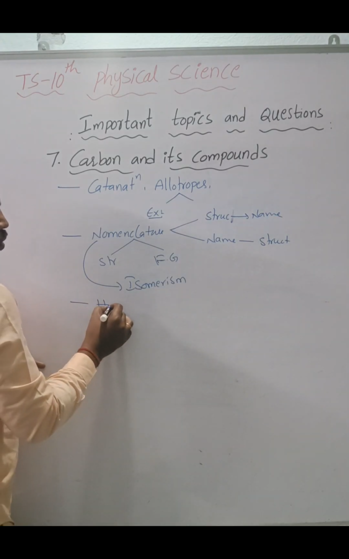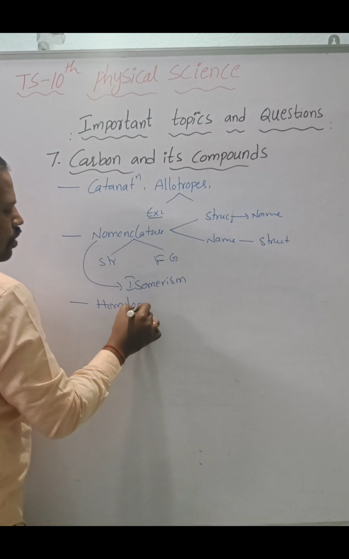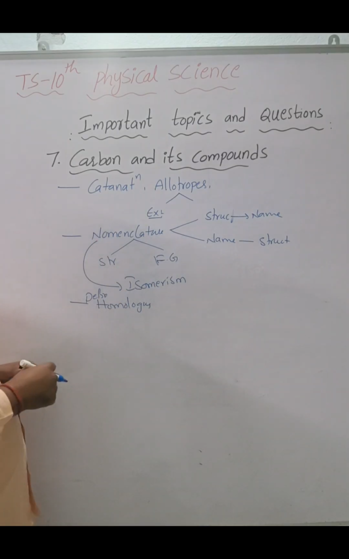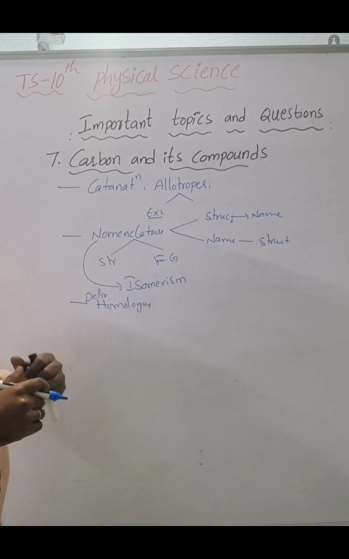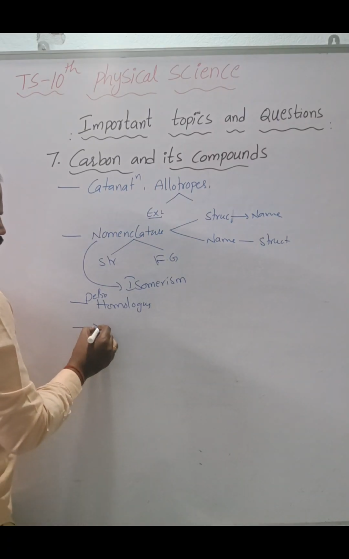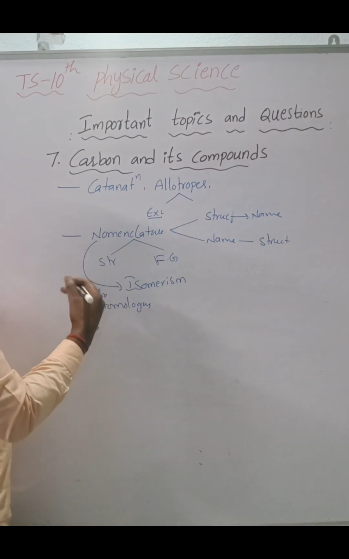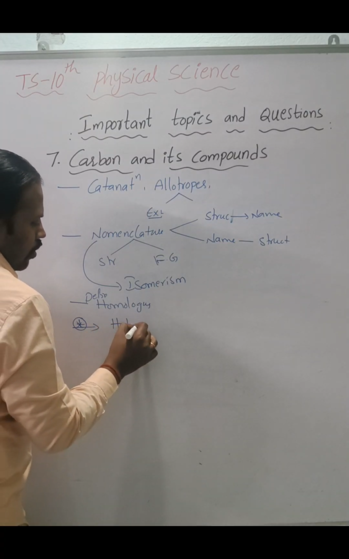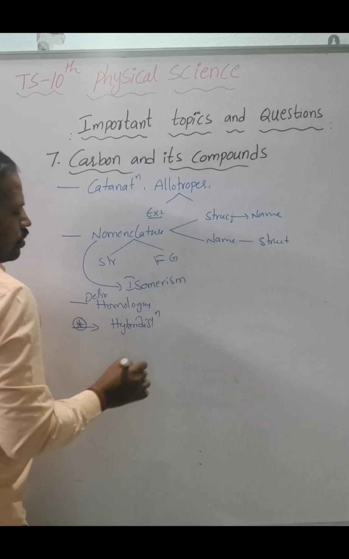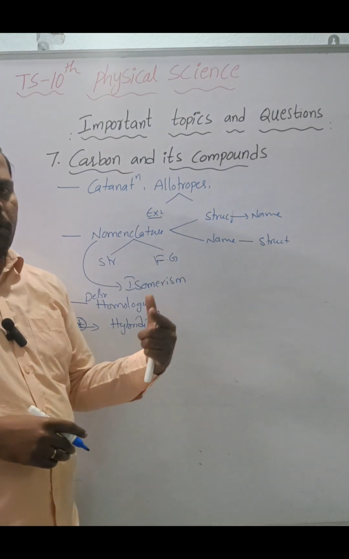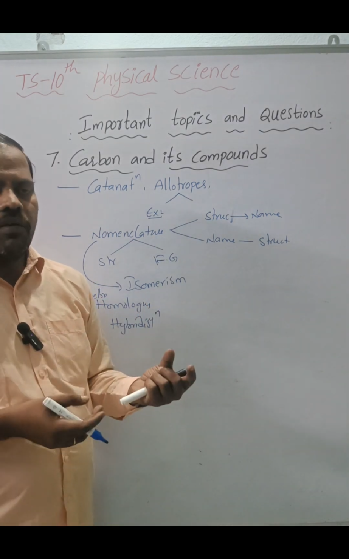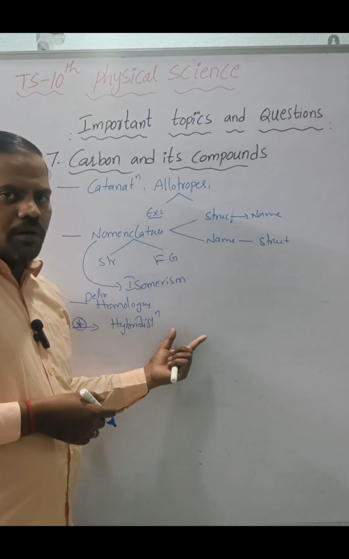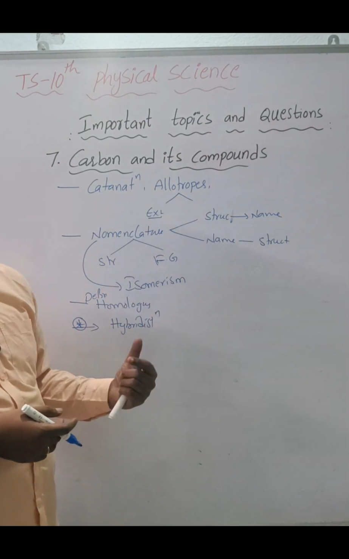Next, homologous series. Define homologous series and explain with an example. Next, most important again, this concept is covered in chemical bonding, that is hybridization. So this hybridization topic is already covered in chemical bonding. If they give normal examples, that is related to chemical bonding. If it is related to carbon compounds, that belongs to this chapter.